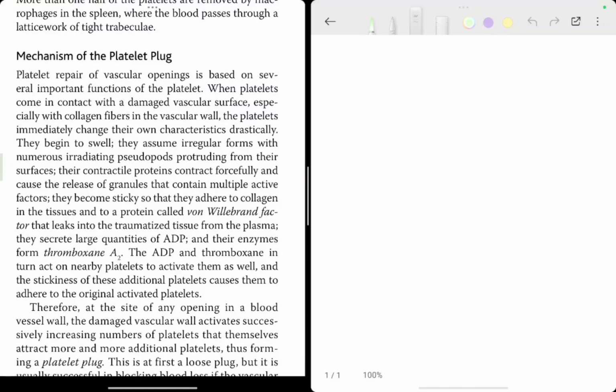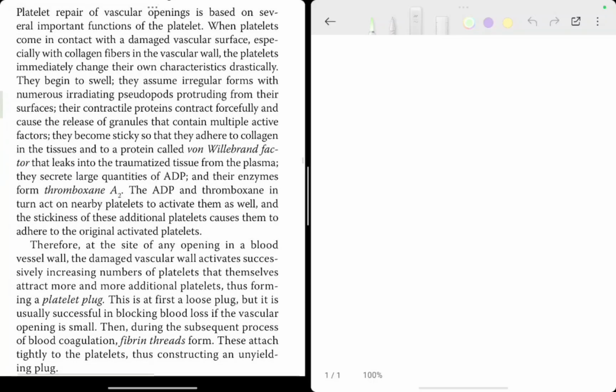What is the mechanism of the platelet plug? Platelet repair of vascular opening is based on several important functions of the platelet. When platelets come in contact with a damaged vascular surface, especially with collagen fibers in the vascular wall, the platelets immediately change their own characteristics drastically. They begin to swell, they assume irregular forms with numerous irradiating pseudopods protruding from their surfaces. Their contractile proteins contract forcefully and cause the release of granules that contain multiple active factors.